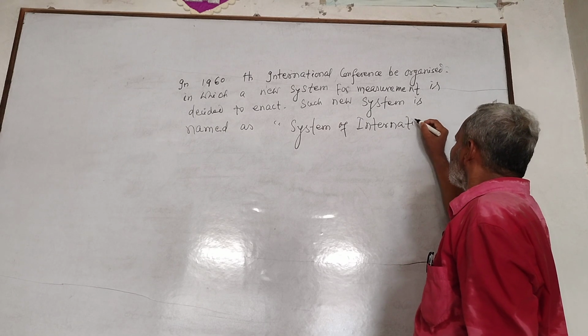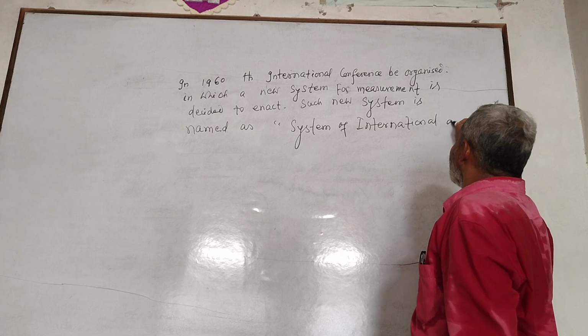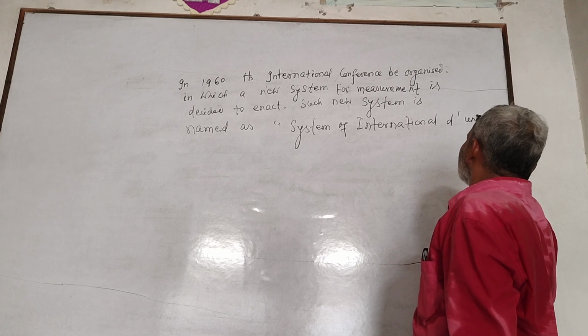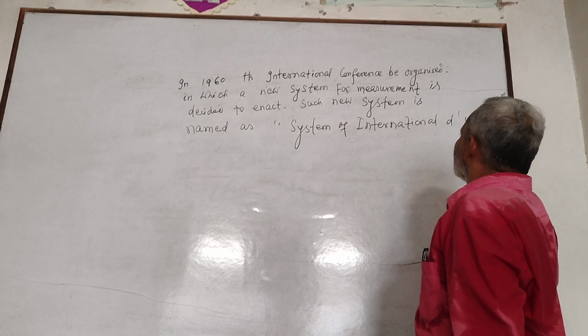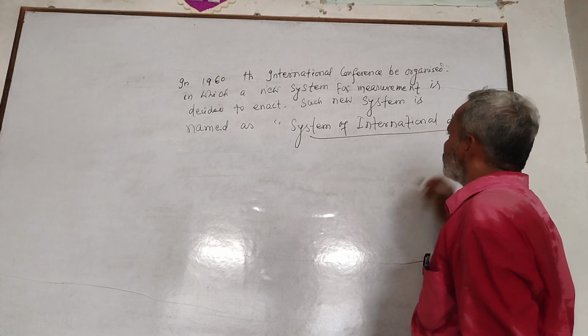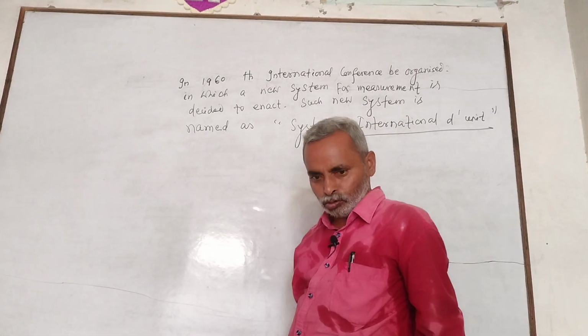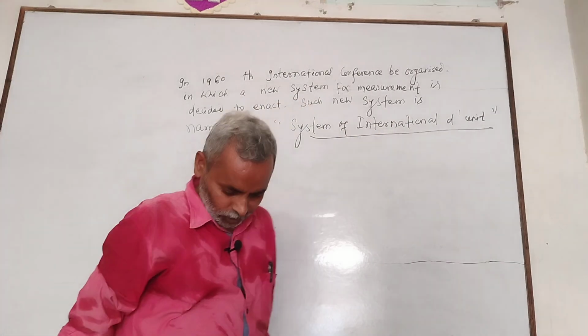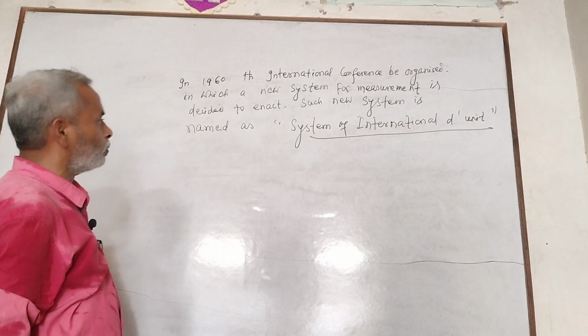In French language, the symbol D is used. This system is the developed form of MKS system, or SI unit.